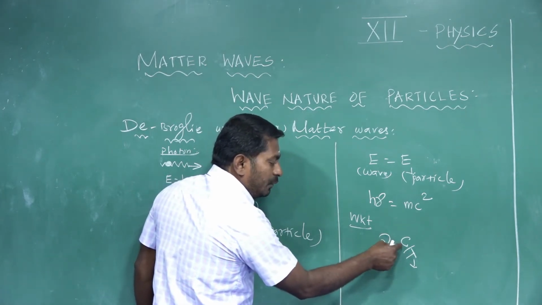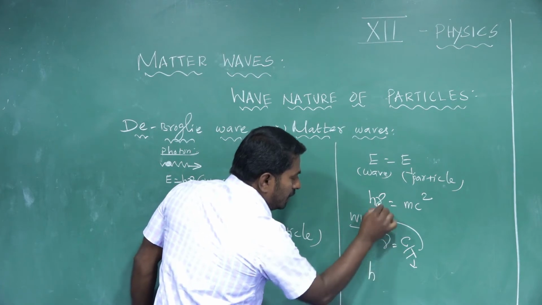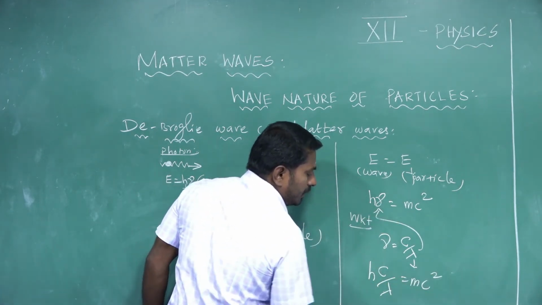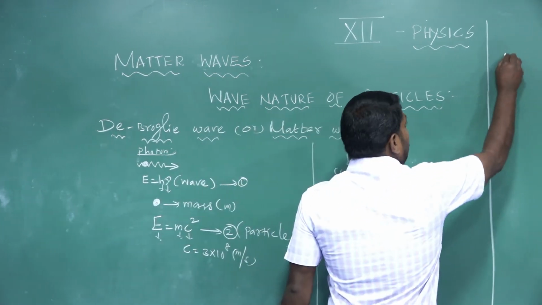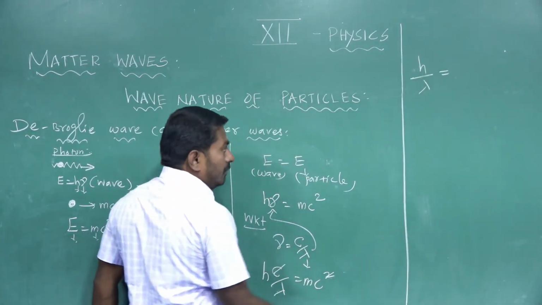Photon travels with the speed of light. Substituting nu as c divided by lambda in h nu equals mc square, c gets cancelled. Then h divided by lambda is equal to mc.